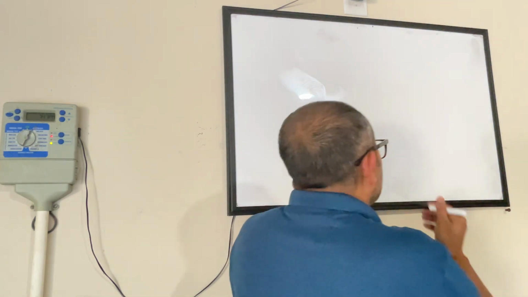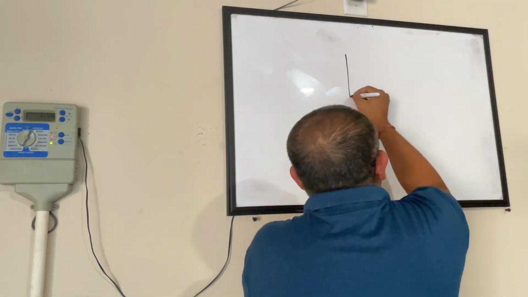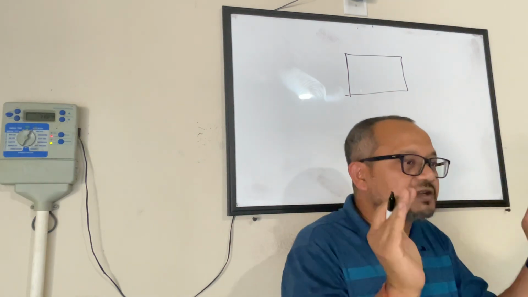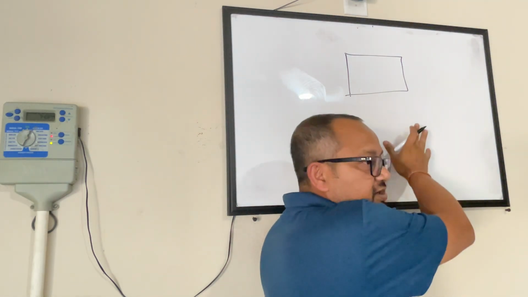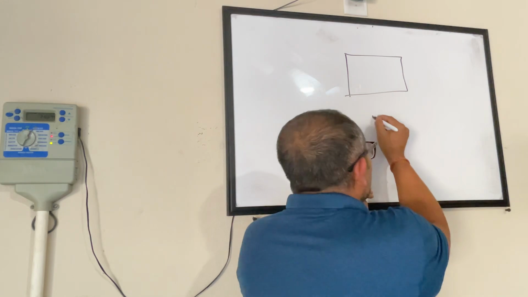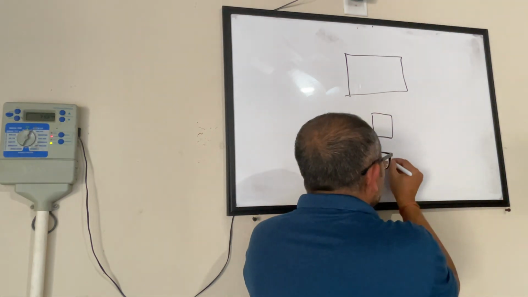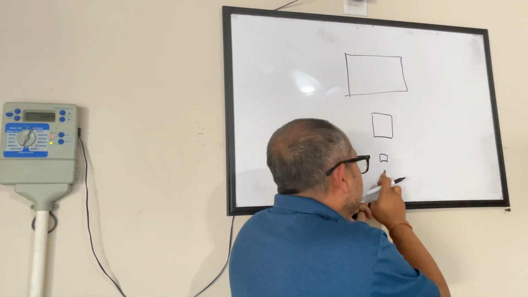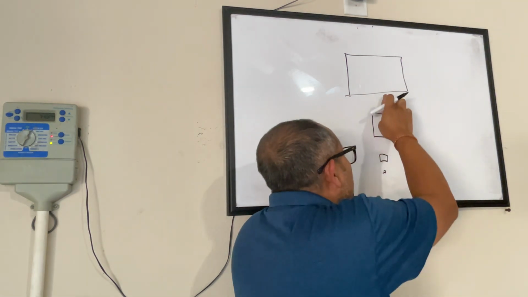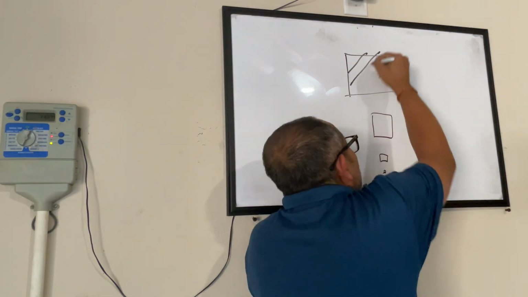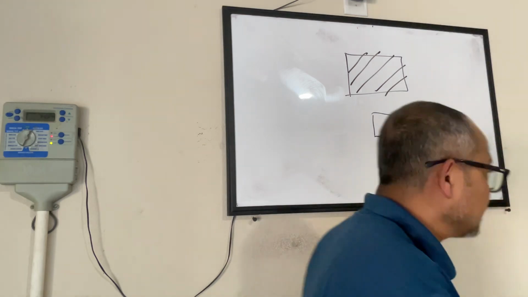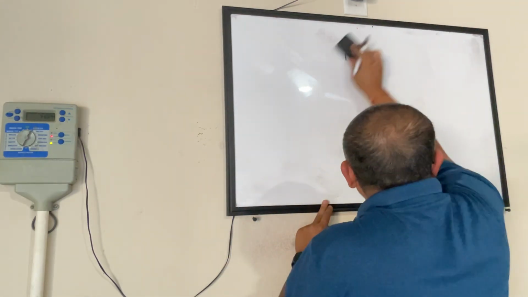Now, we all know what area is. Nobody has any doubt, right? Area is the space taken by a shape on the surface. This has big area, this has small area, this is very small area. This is taking less space, more space, even more space. The space that it takes on the board or on the surface is called area. This part is clear?